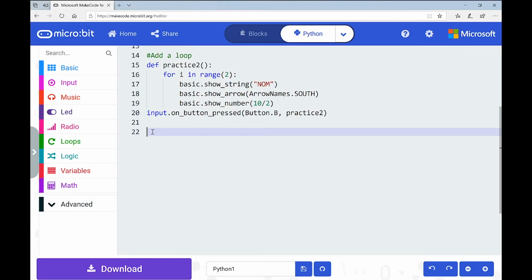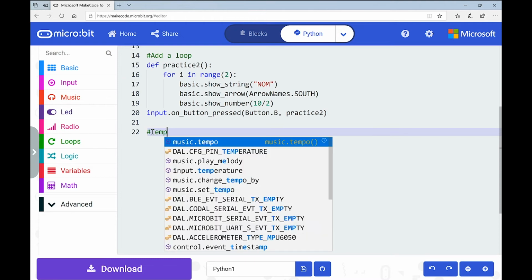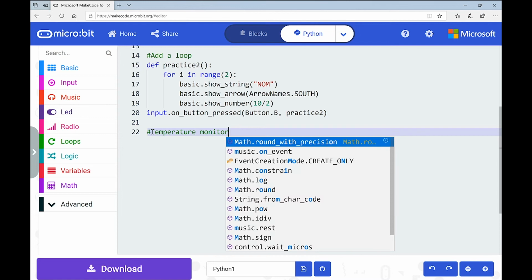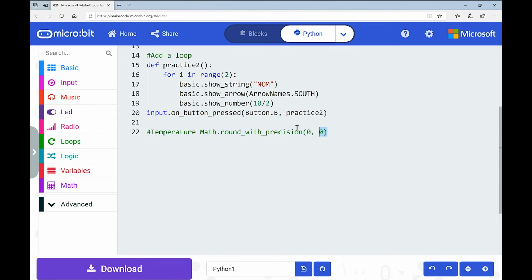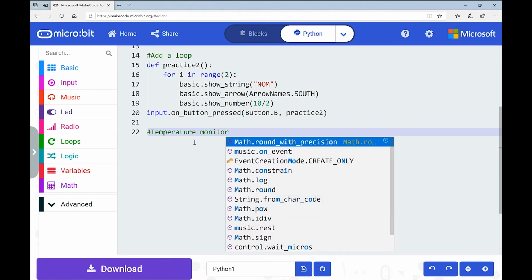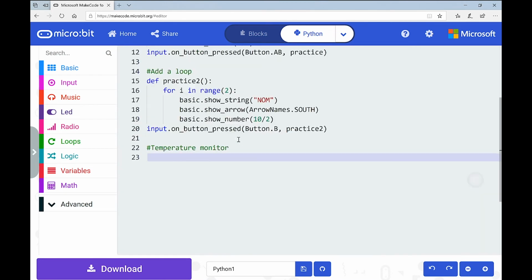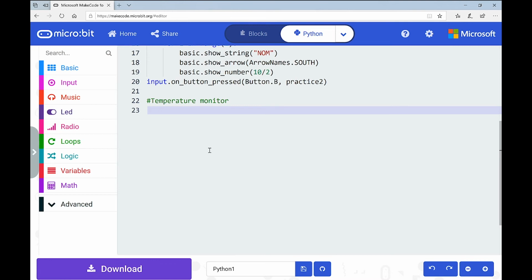So let's do a comment to say what we're going to do here. So we're going to do a temperature monitor. Okay, and let's go down to line, oh, sorry, apologies. I need to delete that. I don't know why that generated. Sometimes when it prompts you, it does some mad stuff. Okay, I'm going to go down to line 23. We're flying it. Look at all the lines of code we've done. Well done. Okay, if you're with me, hopefully you're still with me. So we're going to do a temperature monitor.